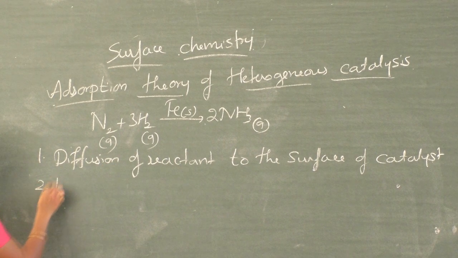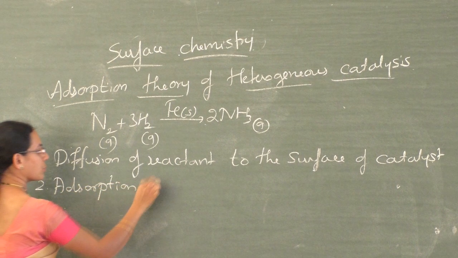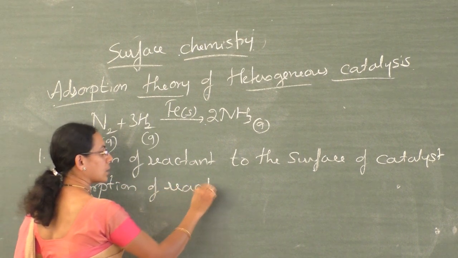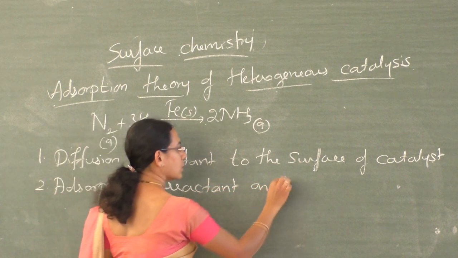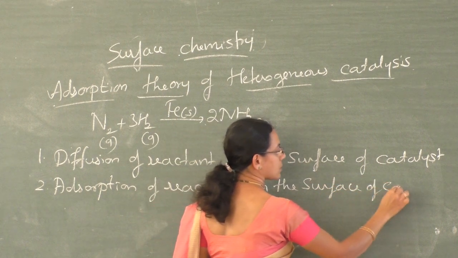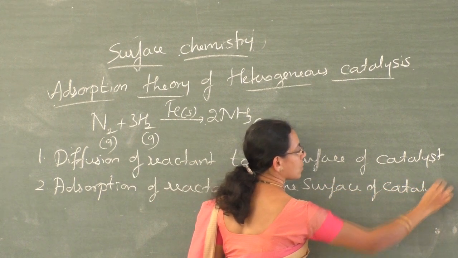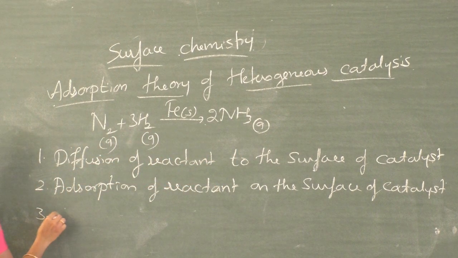And the second step is adsorption of the reactant on the surface of the solid catalyst.